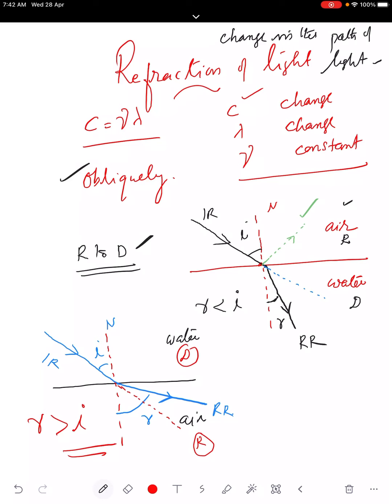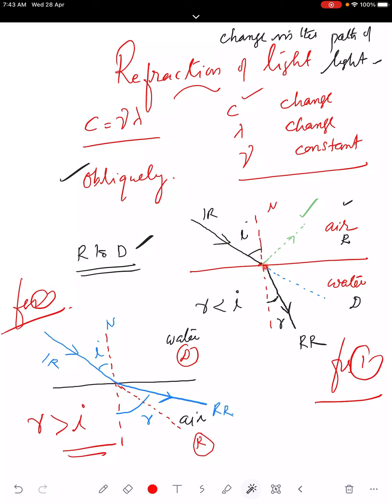So two refraction diagrams are there. This is figure 1 and this is figure 2. In figure 1, what you see is refraction from air to water. Air is a rarer medium and water is a denser medium. How do you recognize which is denser and rarer? We recognize that by the speed of light. A medium in which the speed of light is less is considered denser because it gives more opposition to the light.